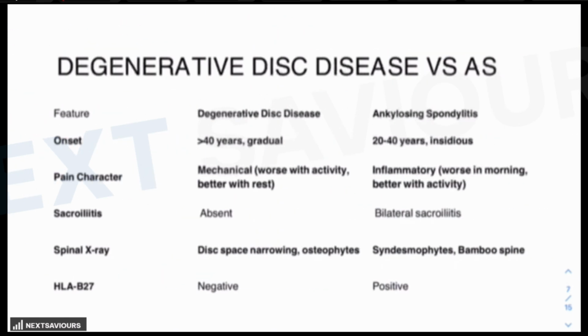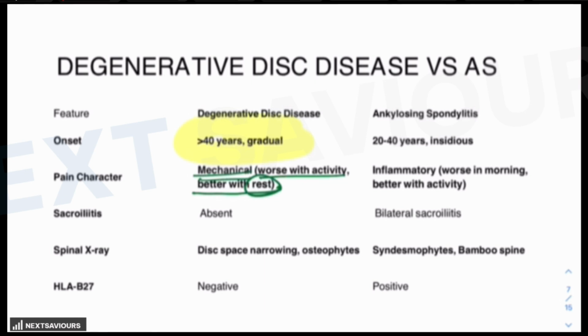And finally, as far as degenerative disc disease is concerned, one thing is very usual for you to identify, which is the age, because it is a degenerative condition, so it has to be higher age. And as far as pain characteristics are concerned, it is mechanical pain. That means it gets worsened with activity, but it improves with rest. As far as other features are concerned, they are not of much use, but there will be no history of weight loss, there will be no history of constitutional features.